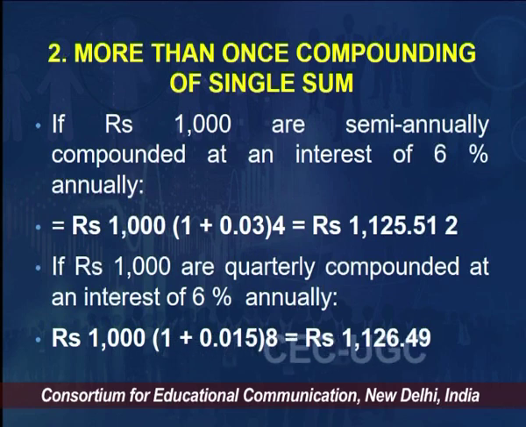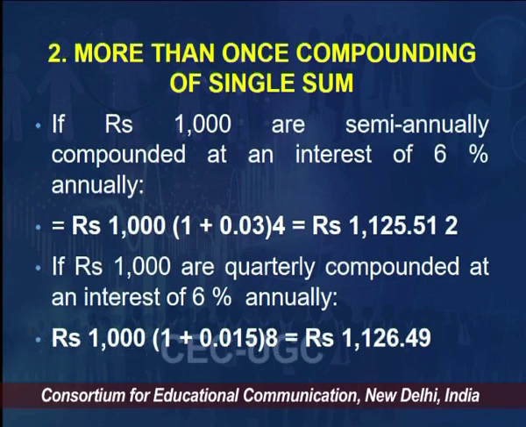Second example, we can take another example. If the same 1000 was compounded quarterly and rate was 6 only. Now what will happen? Just think, the 6% is going to be divided by what? By 4. My m is 4 now. I have consciously put both the examples in the same slide so that you could compare and learn it better. So, here how much am I writing the rate of interest? 0.015, like half of 3 even, right. So, 0.015 means 1.5%. So, 1/4 of 6 is 1.5% of interest.